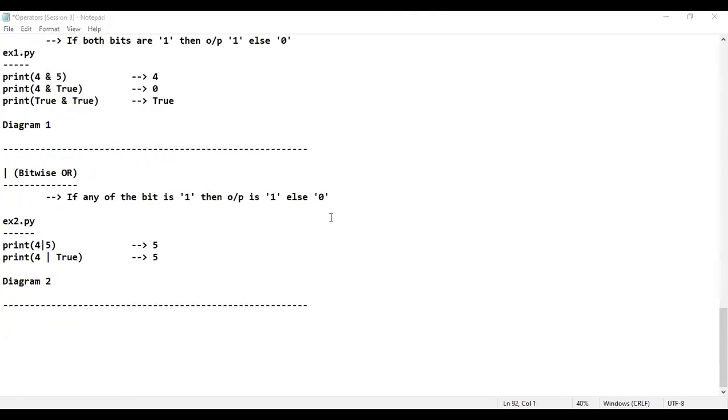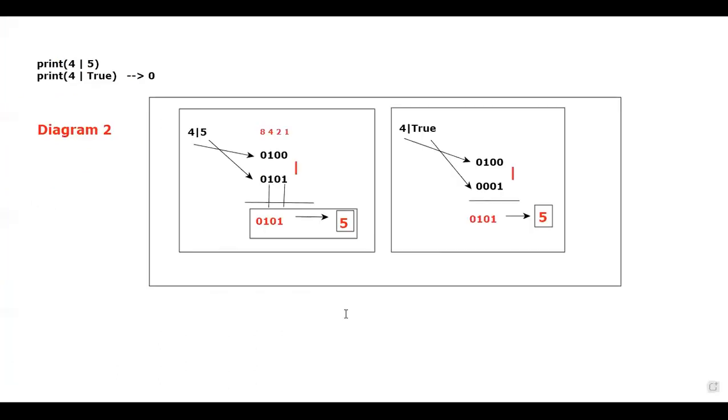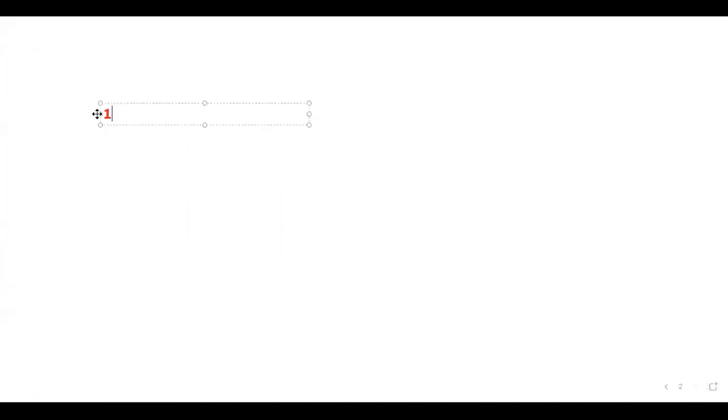When it comes to bitwise XOR, don't worry, I'm going to write the truth table for all those things. Observe properly. Let me consider the whiteboard, and on this whiteboard I'm going to go here. Assume these are the inputs, sir. What are the inputs, sir? 1, 0, 1, or else I'll consider 1, 1.